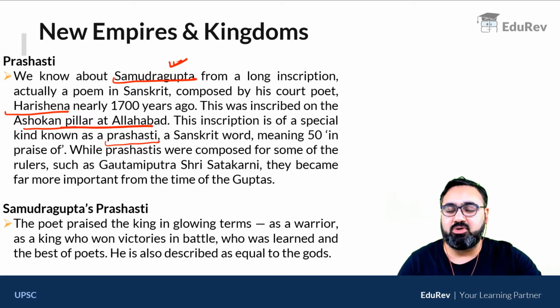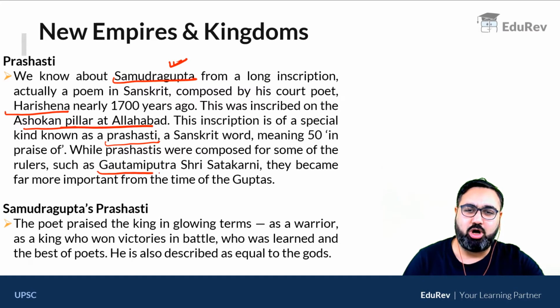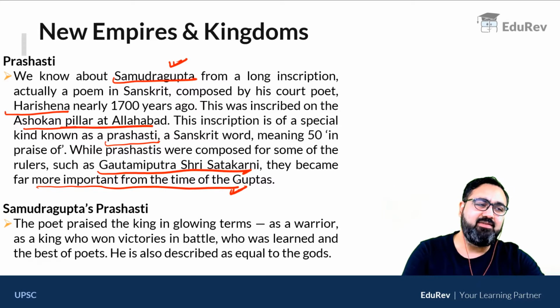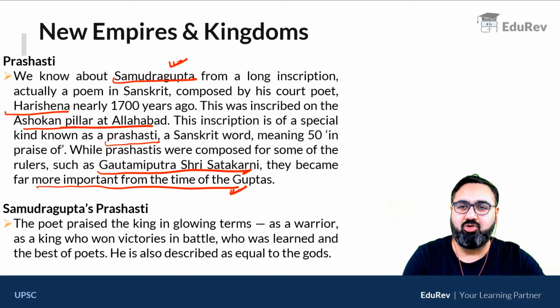Prashastis are also composed for many other rulers such as Gautami Putra Shri Satkarni. About him we studied in the last lecture that he was a Satavahana ruler. They became very, very important from the time of the Gupta rulers, and every well-known ruler wanted a Prashasti for his or her self. Let's go back to the Prashasti of Samudragupta.